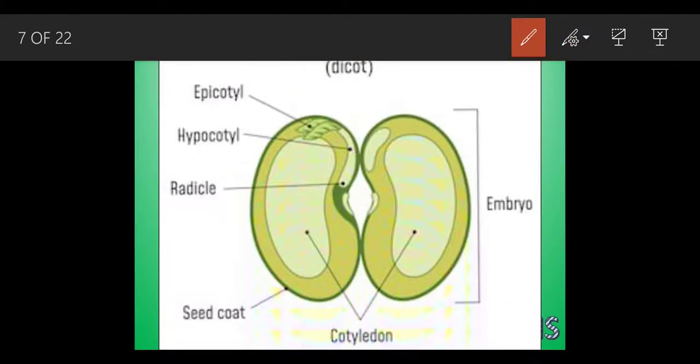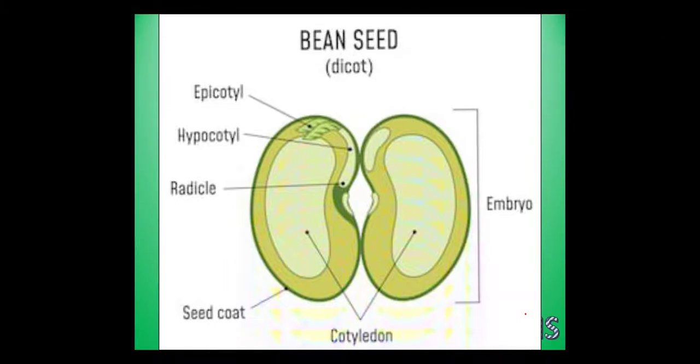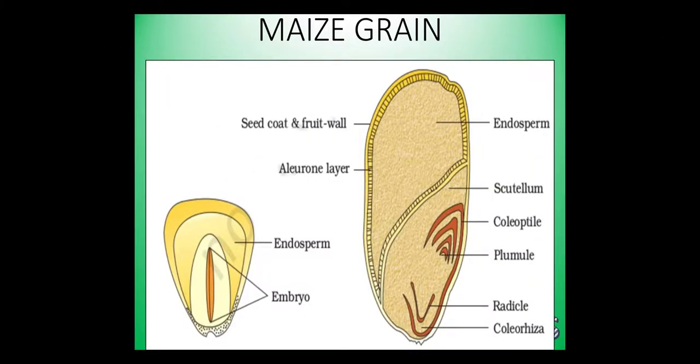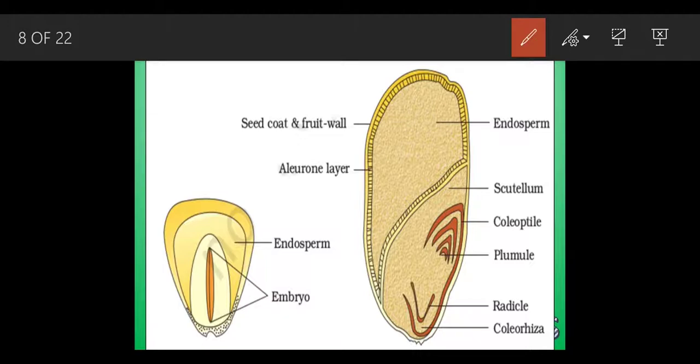So this was all about the dicot seed. Now we are going to learn about the monocotyledons, that is the maize grain. See, here we could see this diagram perfectly. This is the endosperm which is going to provide nourishment to this embryo which is situated inside this part. And this protective cover is called the scutellum.